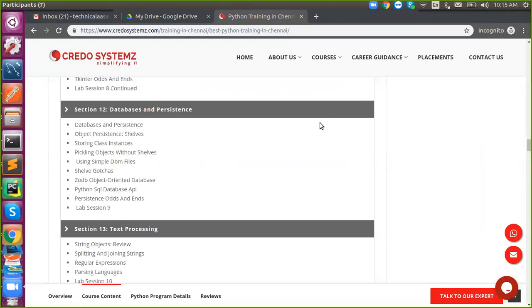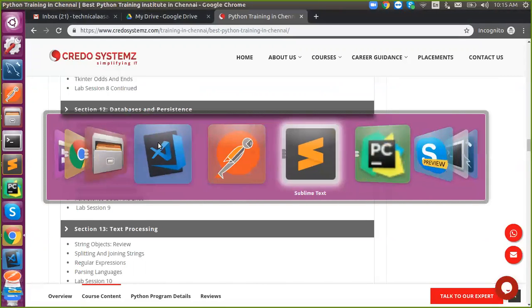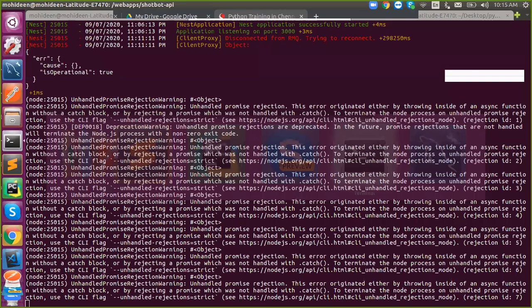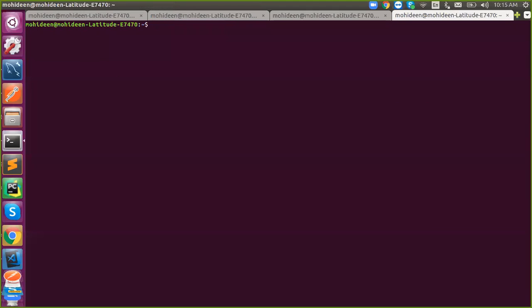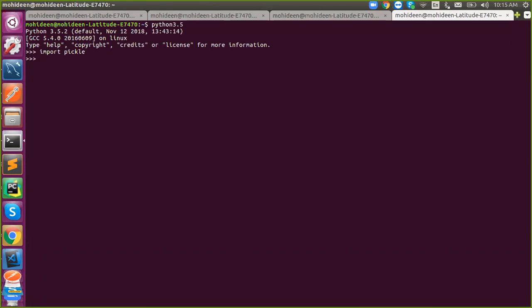So what are the persistent storages available in Python? Before moving on, the first thing we are going to talk about is pickle. So what is pickle? We have to say import pickle.